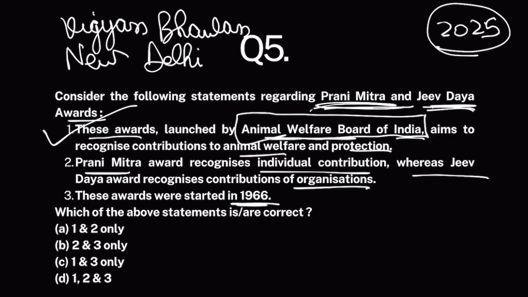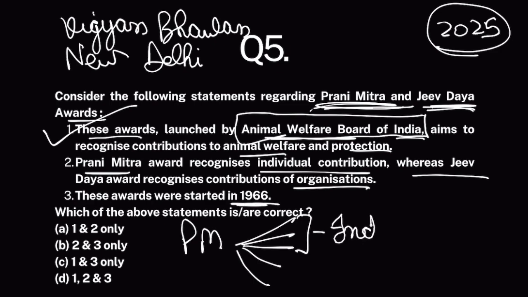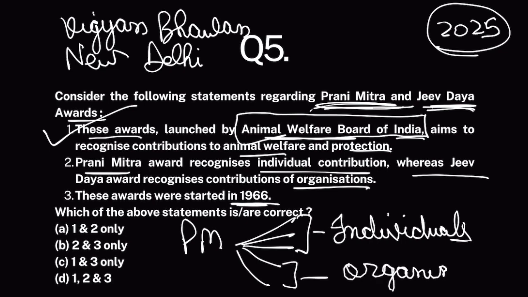Now, Prani Mitra Awards has 5 subcategories. So this award is given for 5 subcategories. Basically, advocacy for animal protection, contribution towards animal protection, okay, and many others. So 3 Prani Mitra awards are given to individuals and 2 are given to organizations like PSUs, companies who have worked towards animal welfare.